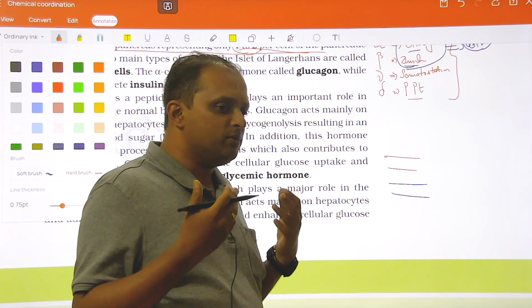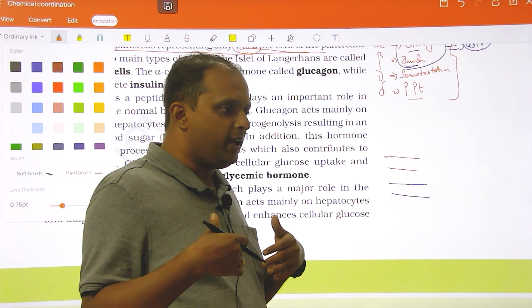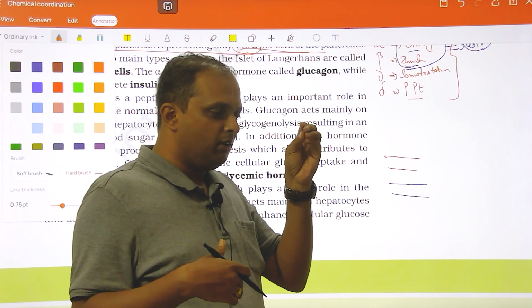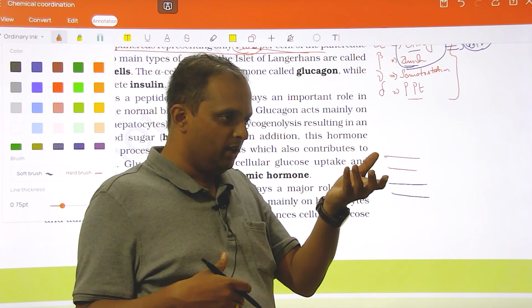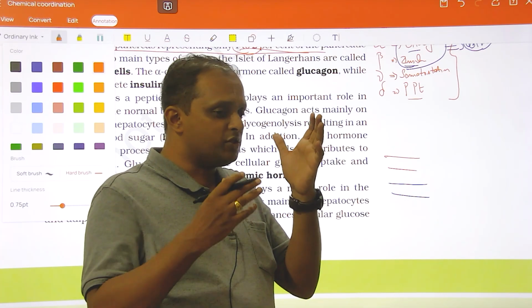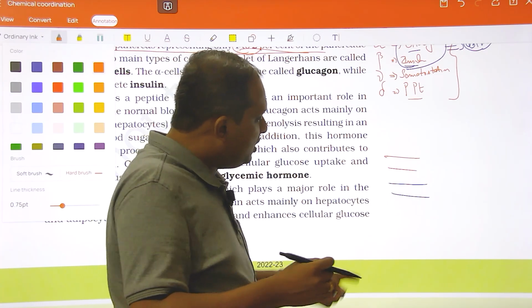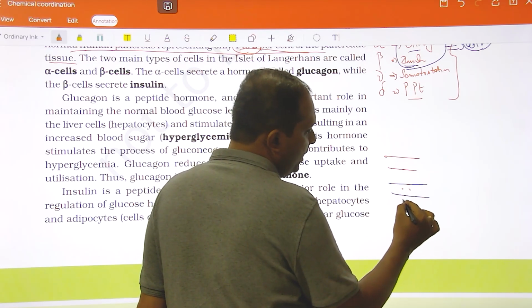So when I consume starch, the enzymes involved in the digestive system are going to break the starch, which is a complex of many glucose molecules. Let's assume it as 1000. This is going to break the starch into individual glucose molecules, which are present at the intestine.